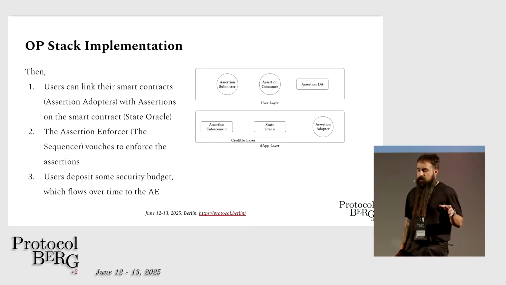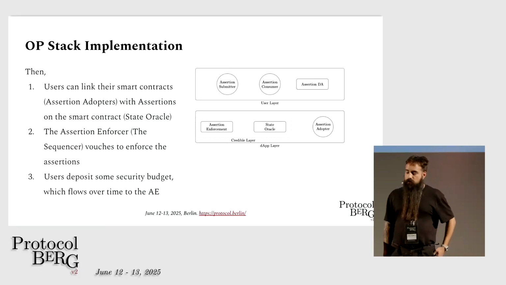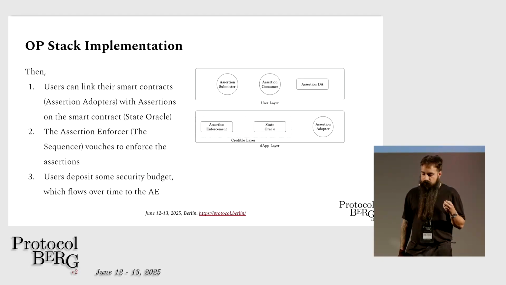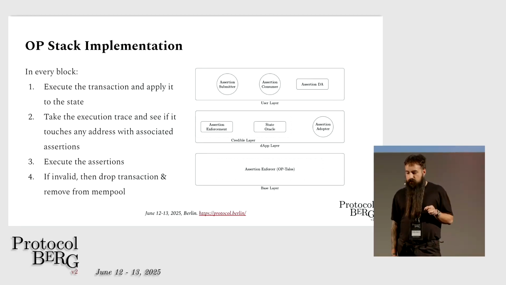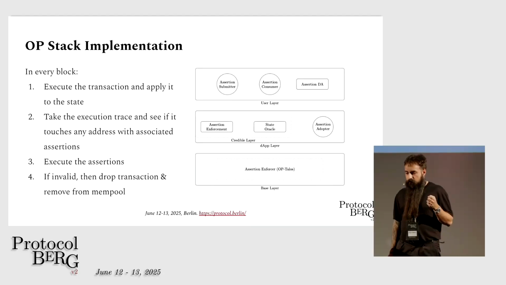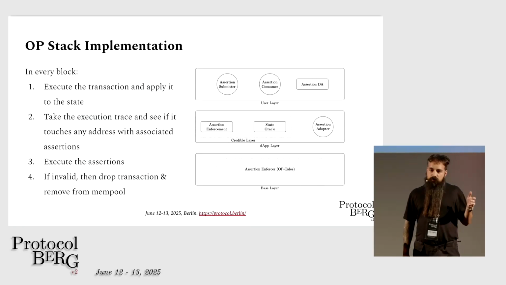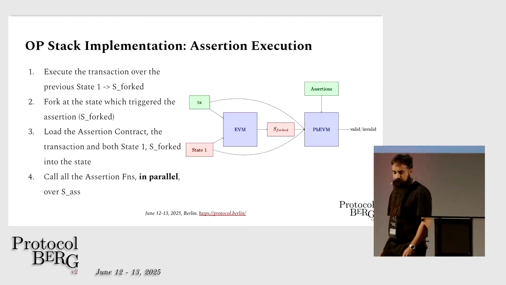And then when the users go to the smart contracts, they link their smart contracts with assertions on our protocol, which we call the state oracle. And then the assertion enforcer very simply will fetch these assertions from this on-chain smart contract and will enforce them. So on every block, it will execute the transaction and apply it to the state. Then it will take this execution trace and see if it touches any address with associated assertions. It will execute the assertions, and finally, it will decide whether to add the transaction or not to the block.